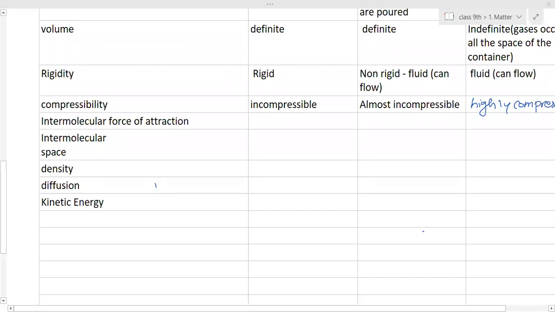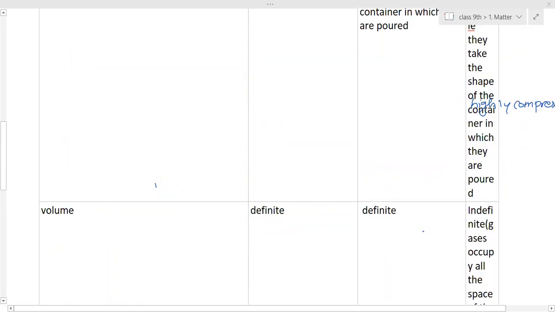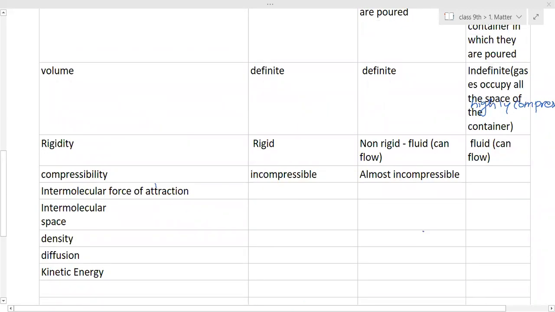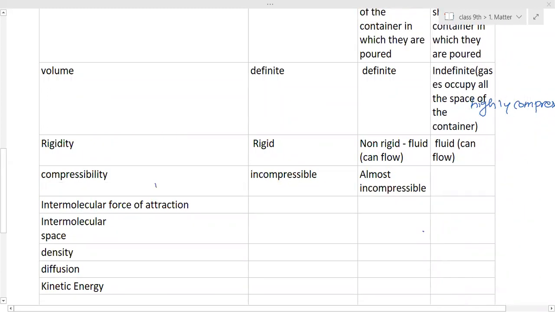Okay. Then intermolecular force of attraction. Who will tell? Shreya, can you tell? Ma'am, solid.